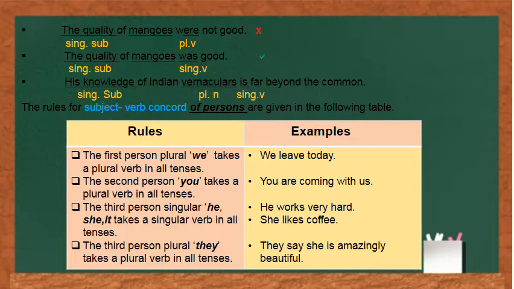In the same way, the third sentence, his knowledge of Indian vernaculars is far beyond the common. Here again we have a singular subject, that is his knowledge. His knowledge is singular in nature, so we have used the singular verb is.